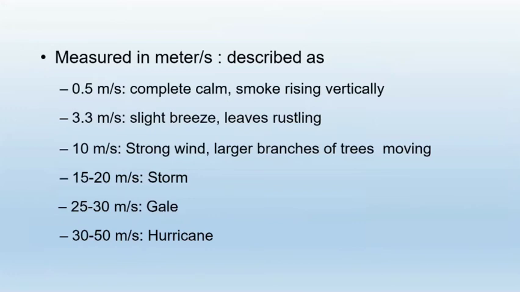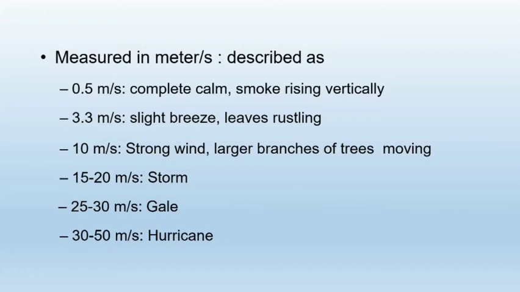It is described as follows: if the air velocity is 0.5 meter per second, then the air is completely calm, and smoke rises vertically. If it is 3.3 meters per second, then it is a slight breeze, a gentle puff of air, and leaves are rustling due to that breeze. If it is 10 meters per second, then it is a strong wind. Here larger branches of the trees are moving.